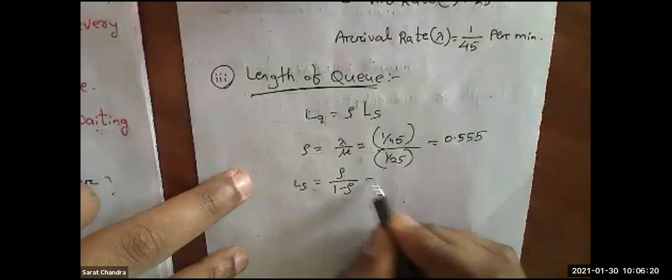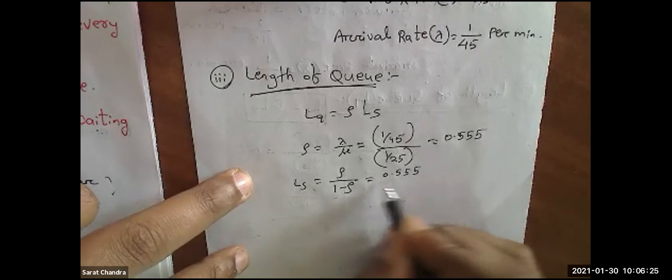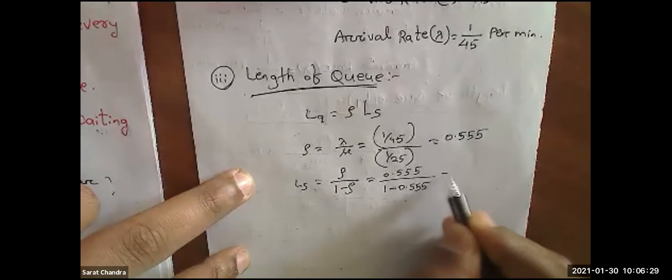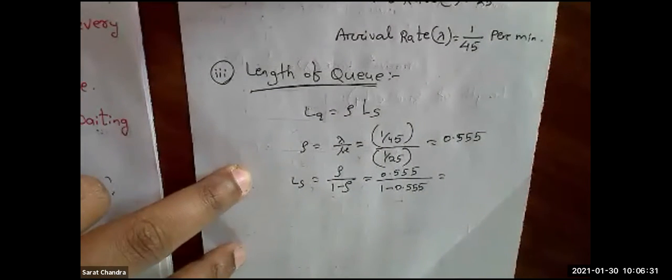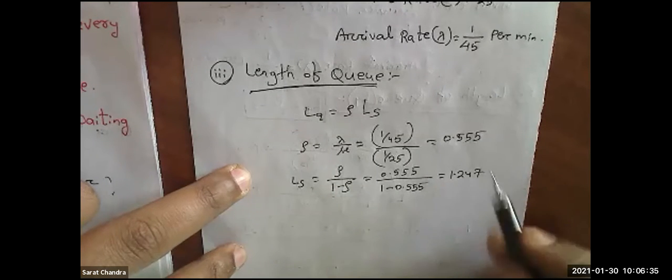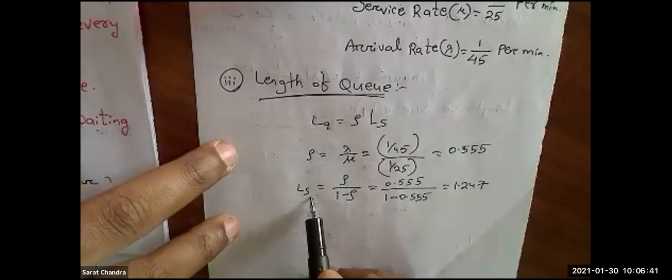Okay, and if you put this rho value in this formula, 0.555 divided by 1 minus 0.555, you will get LS as 1.247. I don't know if my answer is correct or not. If it is wrong, let me know. Okay, we got rho, we got LS.